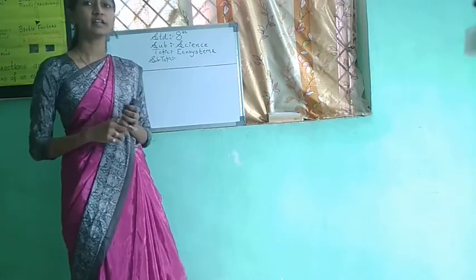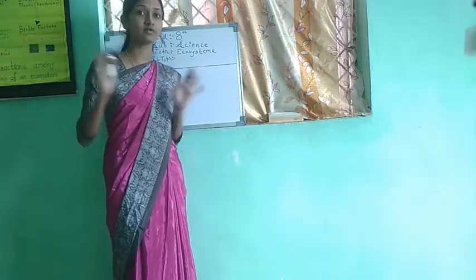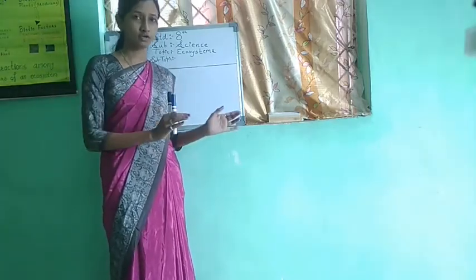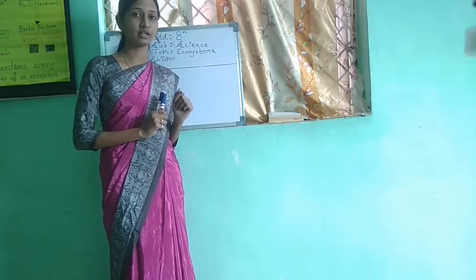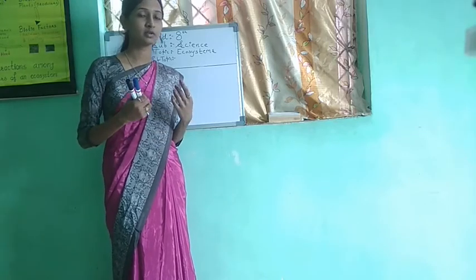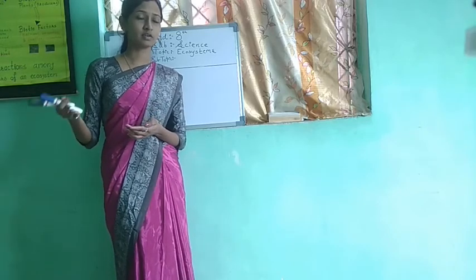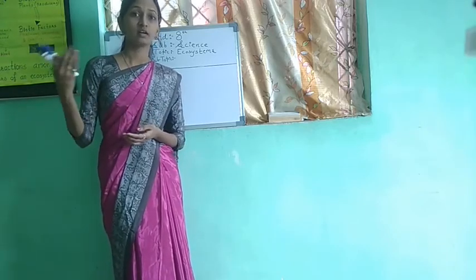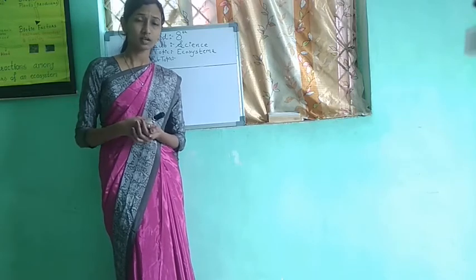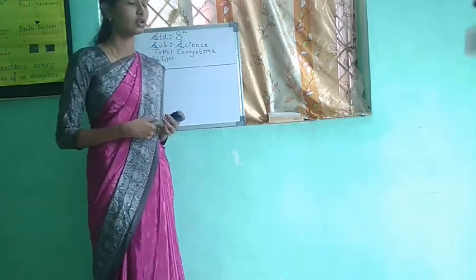As we see, every organism is different from the other one. Some need oxygen for their growth and nourishment, means for respiration. We need oxygen. Other organisms, which are anaerobes, need carbon dioxide for their nourishment or respiration.